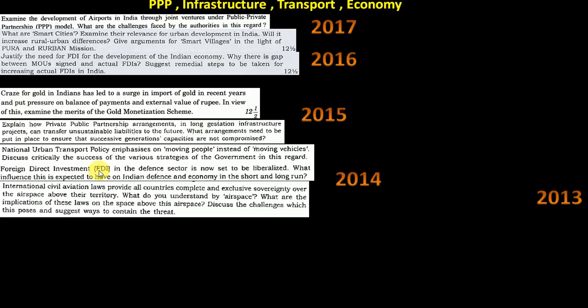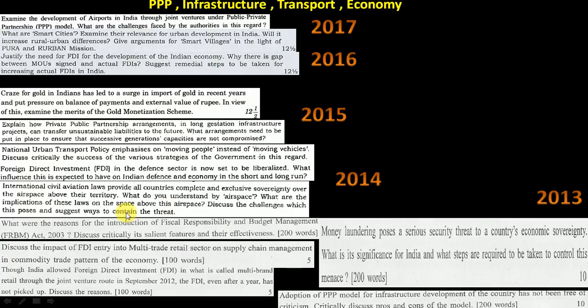Now again FDI, second time. And civil aviation: airport came and again civil aviation came. So these sections are repeating. You cannot skip FDI, you cannot skip PPP, you cannot skip anything related to airports. It will come again. Here again FRBM, in prelims, mains, everywhere questions are coming. A detailed question about FDI came. This year also, we are sure one question on FDI will come.